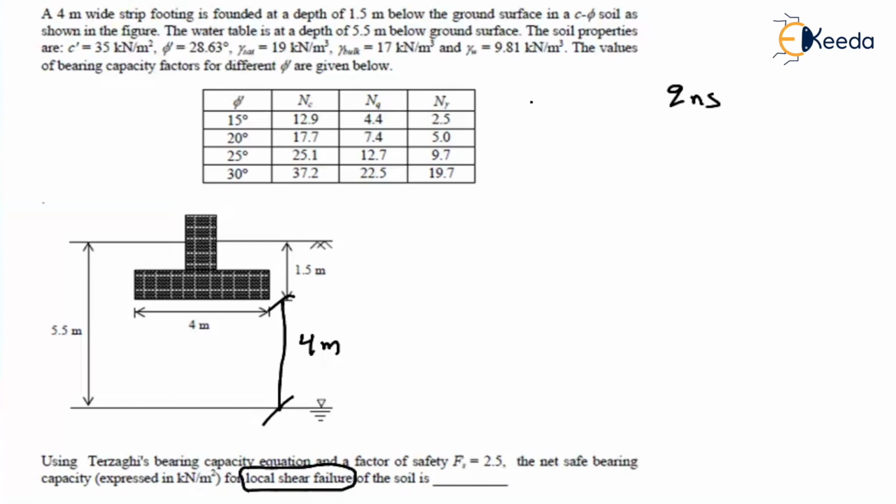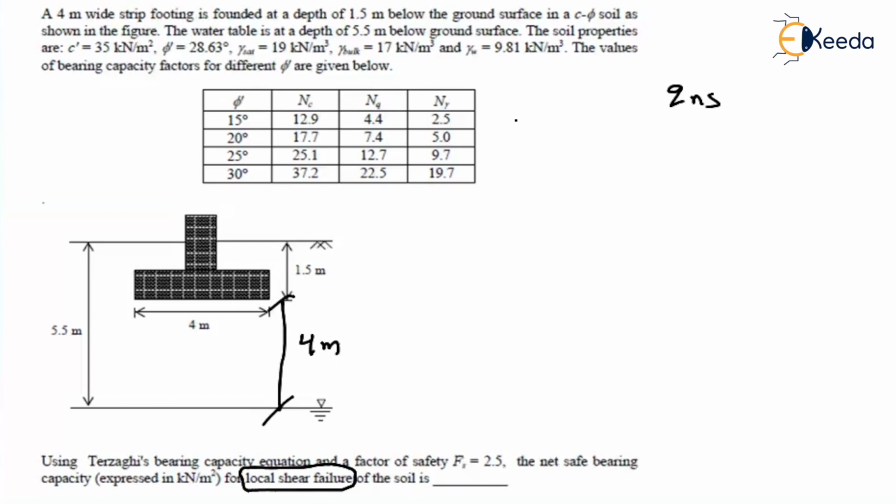As of now, we already know how to find out the net safe bearing capacity. But Terzaghi considered that failure will happen because of general shear failure. In the question, we have to find out, if your soil fails by local shear failure, then what is the net safe bearing capacity?